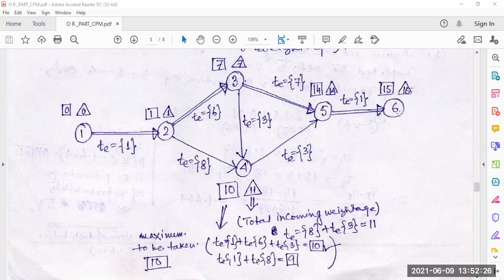That is called the slack time. If there is any delay for activity 3 to 4, then this time will be called the slack time. If there is any delay for activity 4 to 5, that is also called the slack time. So 2 to 4, 3 to 4, 4 to 5 are not in the critical path. These activities are not part of our critical path. So for these activities, if some extra time is taken, it is not a problem for us to make the project run in time.